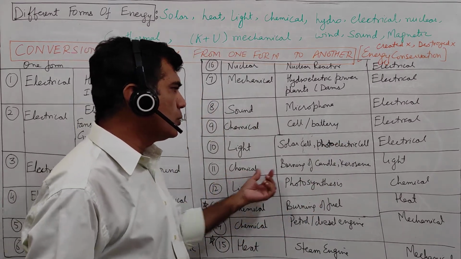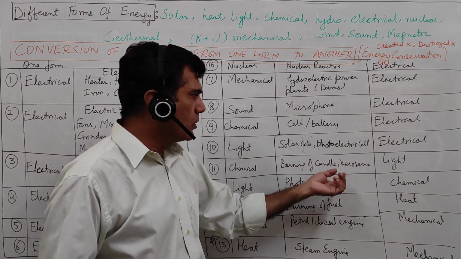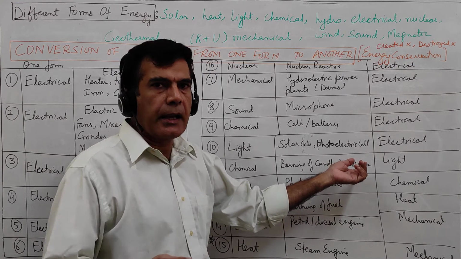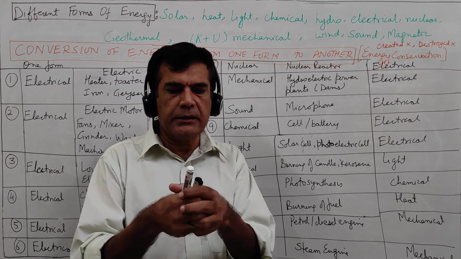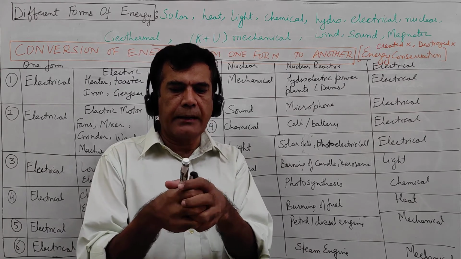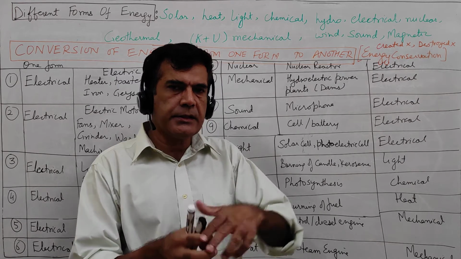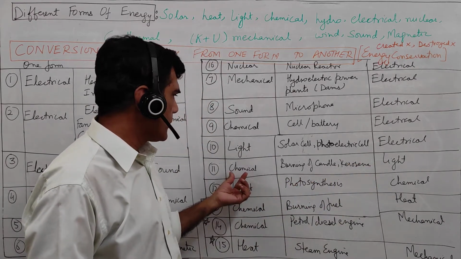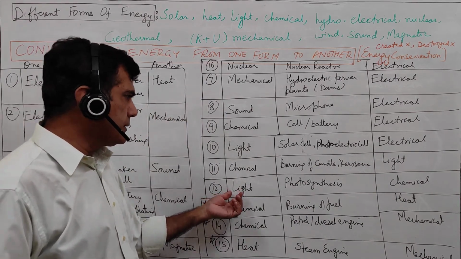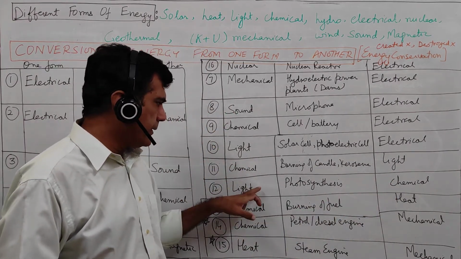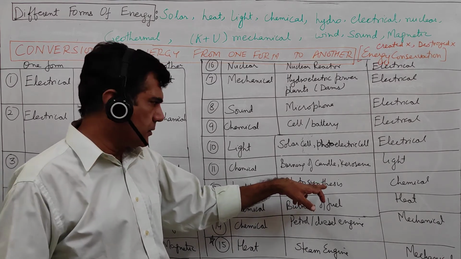Chemical energy into light energy. So chemical energy, when you burn a candle or kerosene in a kerosene lamp. In candle, in kerosene, chemical energy is trapped between the atoms and molecules, and this energy is converted into light energy. Okay, so it is like burning of candle and kerosene oil, etc. Light energy into chemical energy happens in photosynthesis in the leaves where chlorophyll is present.